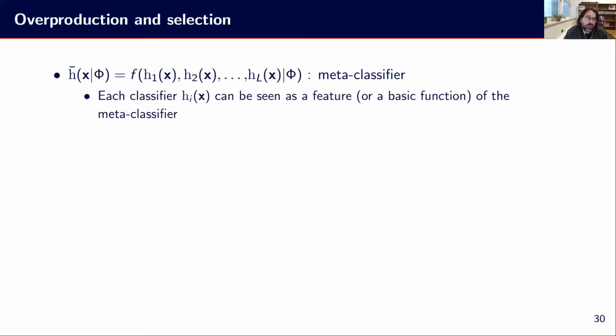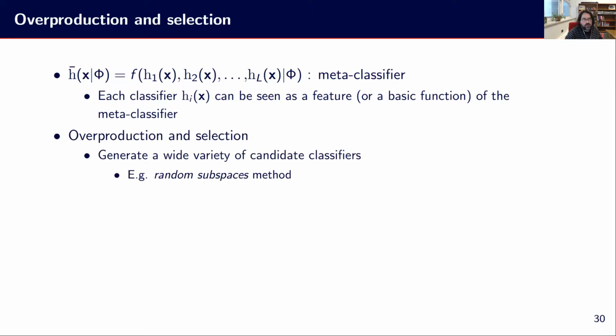Another approach is what we call overproduction and selection. We can say that somehow our ensemble model is a meta classifier, because we have this H bar here, and we see that it is in fact put into a routing combination function that relies on every output of each model. And looking at this, we can see that basically the Hi are the features of the meta classifier, and the decision here is the meta classifier. So why not make use of something slightly different that will support this?